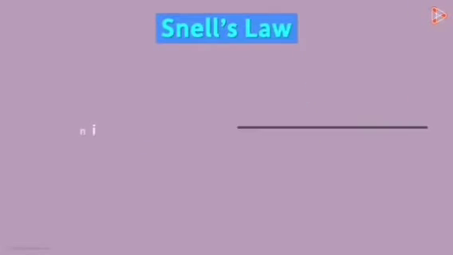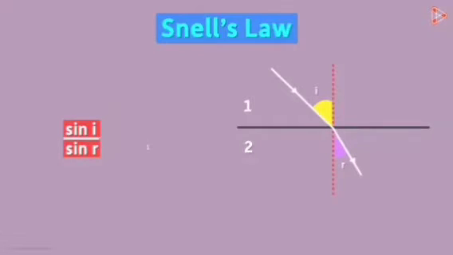We can also define it as the extent to which light changes its direction in the refractive medium. Let's discuss Snell's law of refraction now. In simple words, it tells us that the ratio of the sine of the angle of incidence to the sine of the angle of refraction is equal to the refractive index of the second medium with respect to the first medium. Now look at the term on the right. It is constant for light of a given color and for the given pair of media.